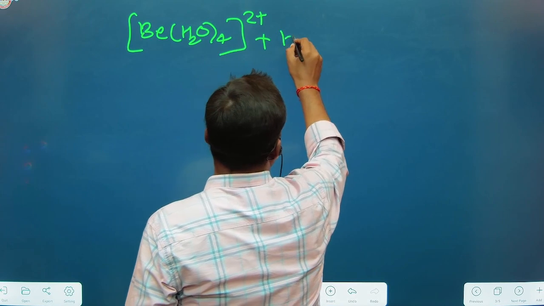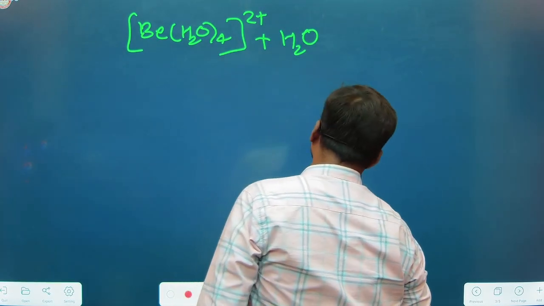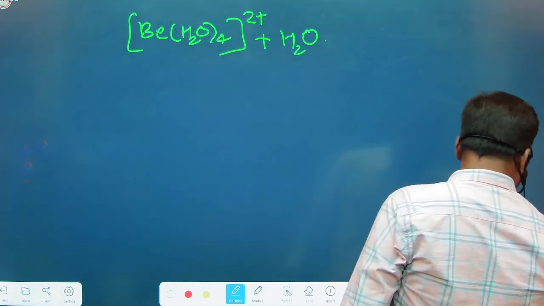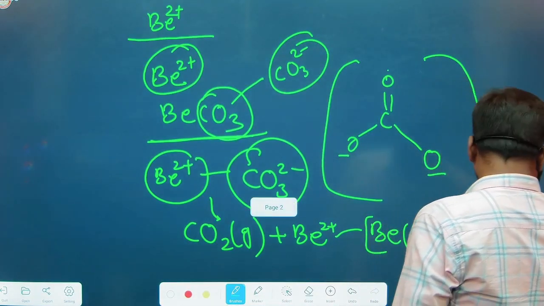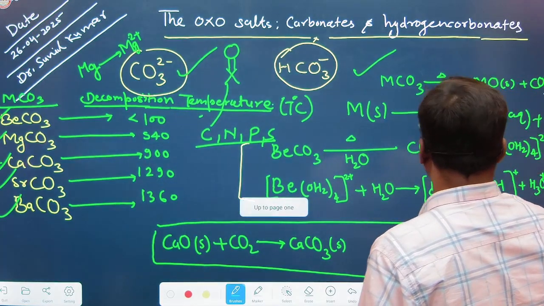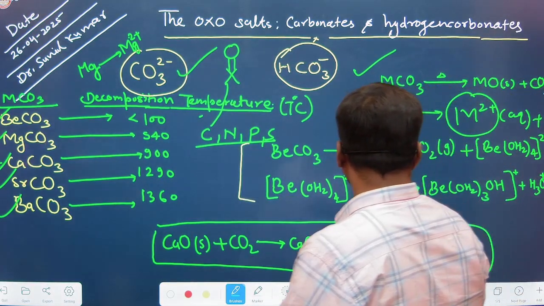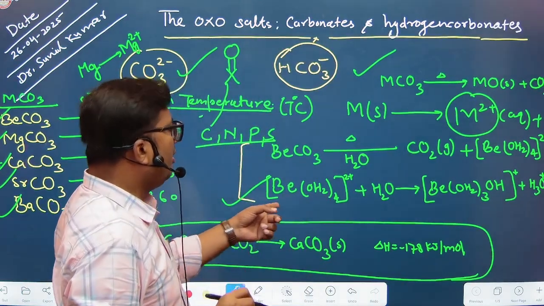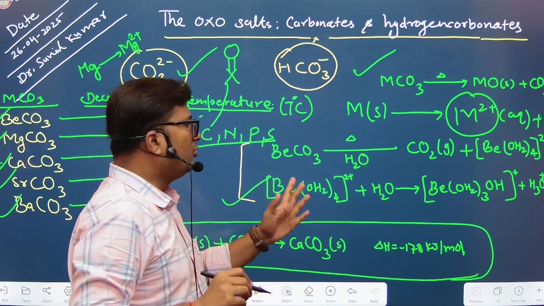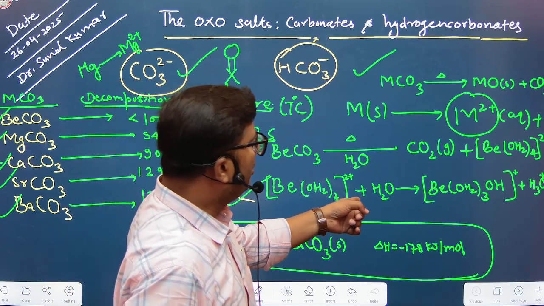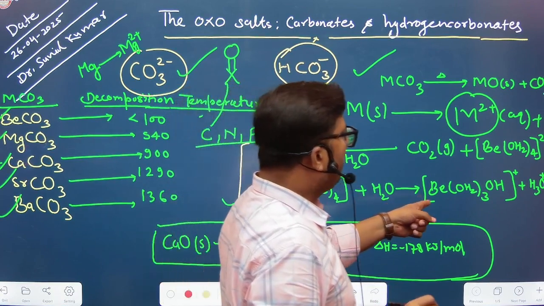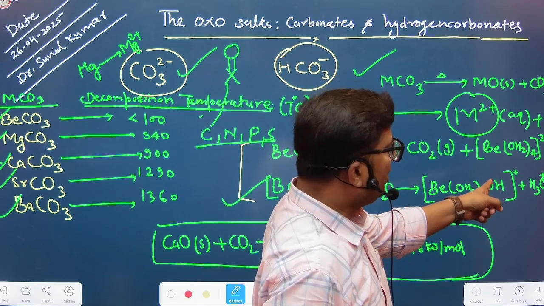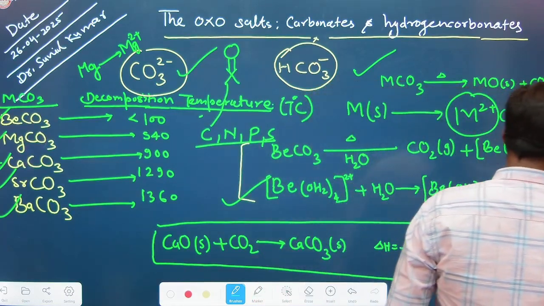Once they react in the presence of water, as I have also given in the previous page for this type of reaction, the tetra aqua beryllium ion undergoes reaction with polar H2O molecules to form [Be(H2O)3OH]+ with an overall one positive charge, and H3O+ aqueous, right?